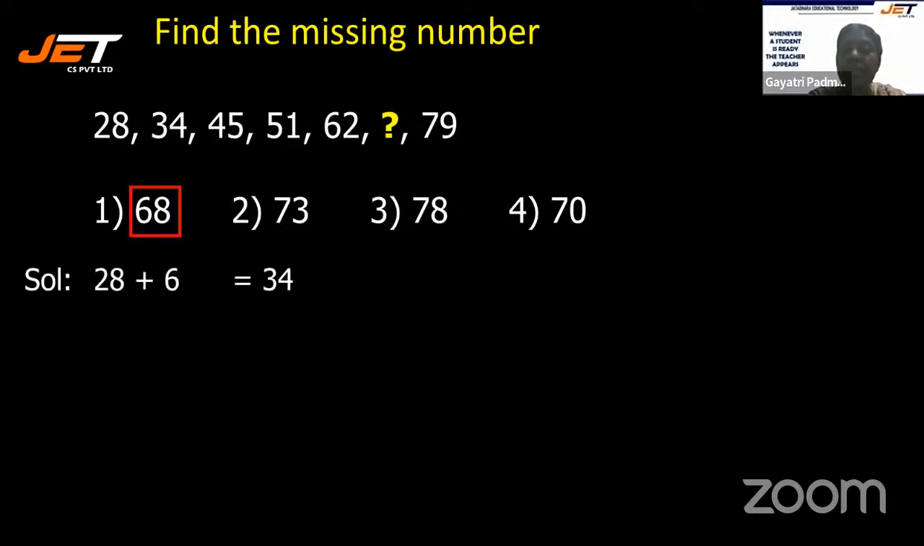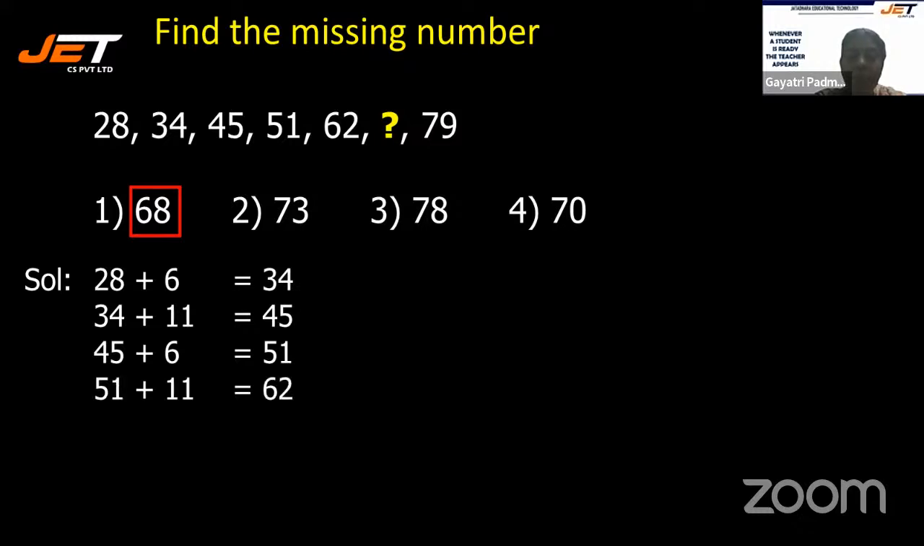It is 68. How? 28 plus 6 is 34. 34 plus dash is 45, that is 11. Next, 45 plus 6 is 51. 51 plus 11 is 62. So 62 plus 6 must be 68, because 68 plus 11 is 79. So you can just cross check before you choose your answer.